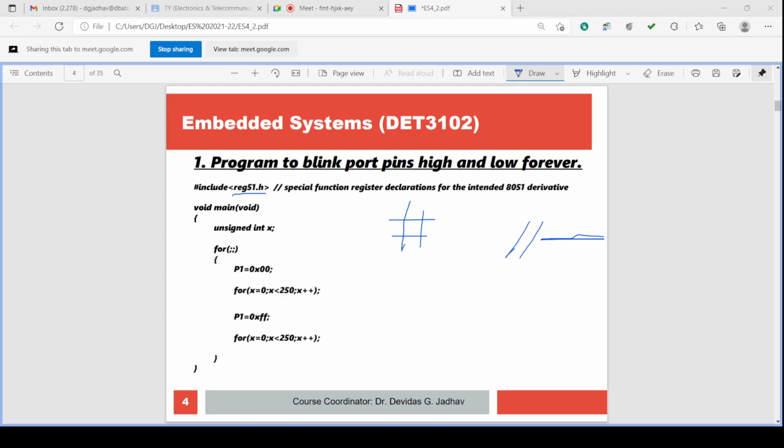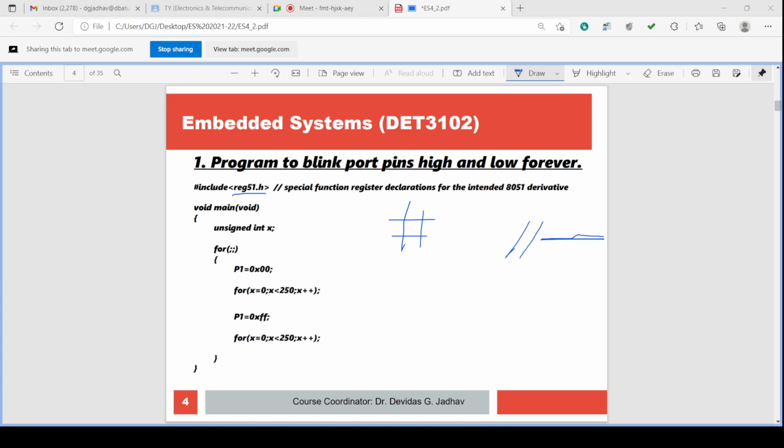Okay, so this is the meaning of comment. So we have seen the inclusion of the file and commenting of the particular statement. Then there is a start of the program. Just like the C language or C++ language, there is a start of the program which is having the main function declaration.